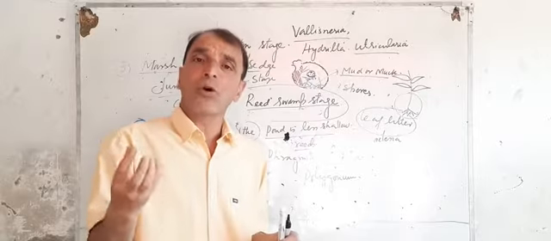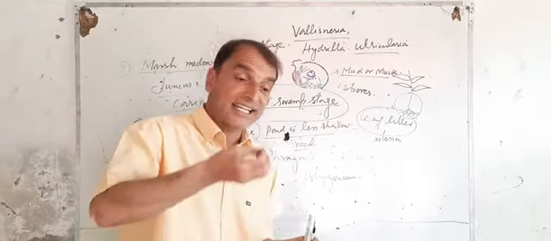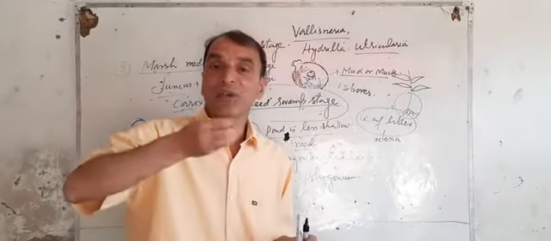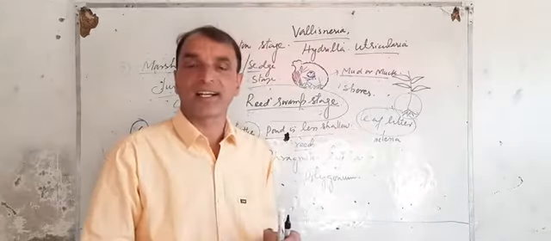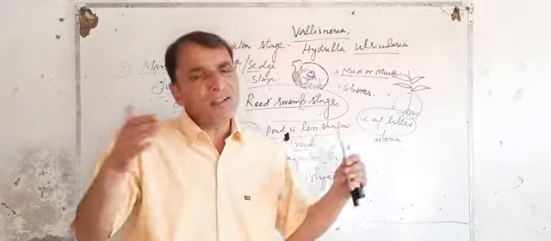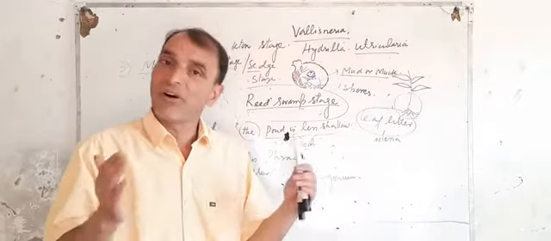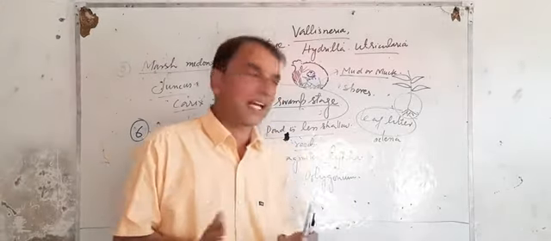Because the ultimate goal of any type of succession, whether it is taking place in a desert, on a rock, in a pond, in water, in a lake, all these successions ultimately form a forest. They form a forest. You must remember it. They form a forest, right?